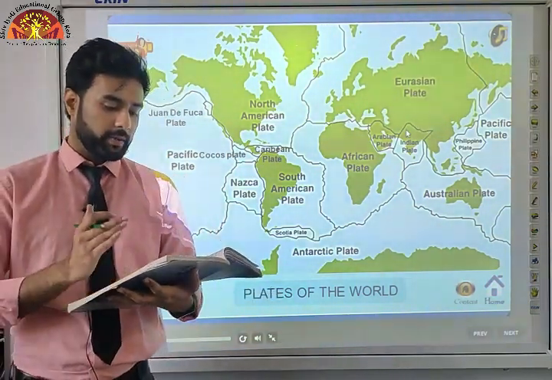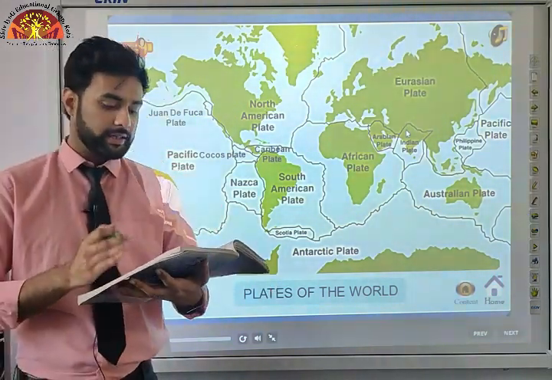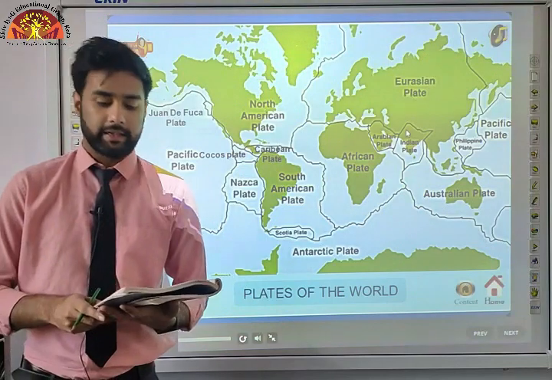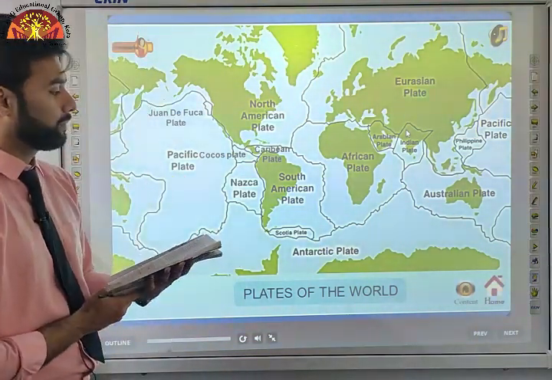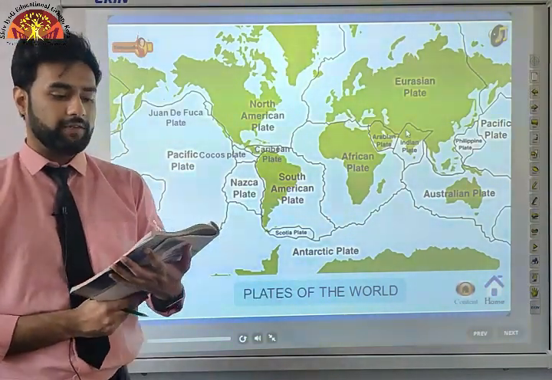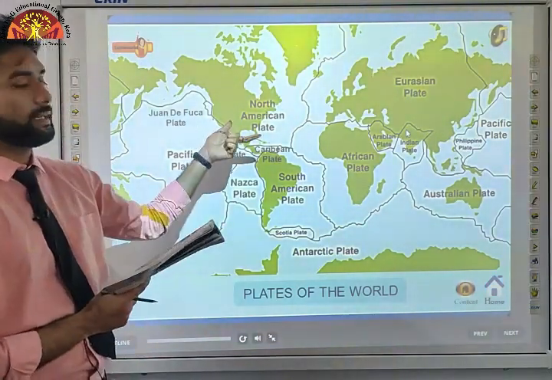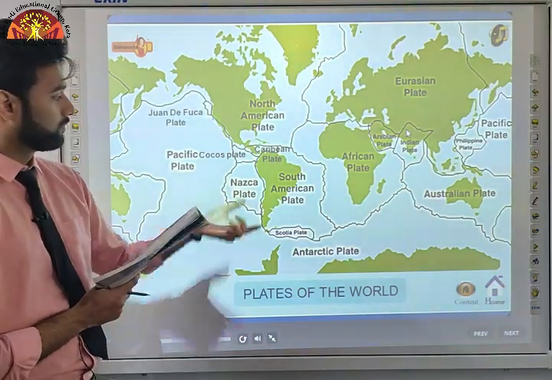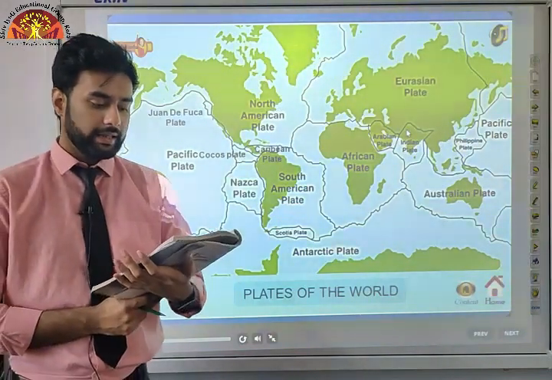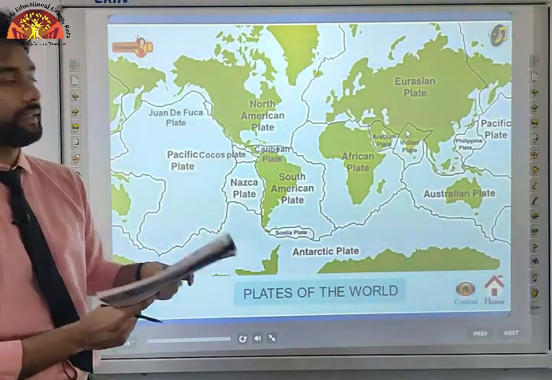The theory of plate tectonics proposes that the Earth's lithosphere is divided into 7 major and some minor plates. Young fold mountain ridges, trenches or folds surround these major plates, and the major plates are as follows. Try to find these as I say their names. First, Antarctica and the surrounding oceanic plate. The Antarctica plate you will find at the South Pole. Then we have North American with Western Atlantic floor separated from the South American plate along the Caribbean islands. The North American plate is here, South American here. Then we have the Pacific plate right here. Then we have Indo-Australia and New Zealand plate. India, Australia, and New Zealand plate you will find here.